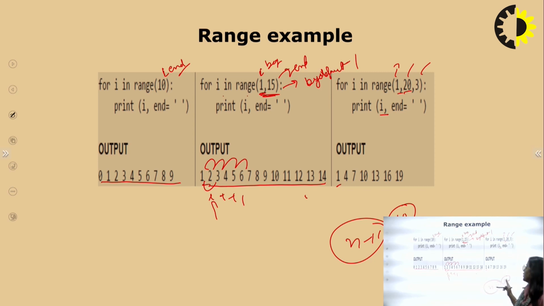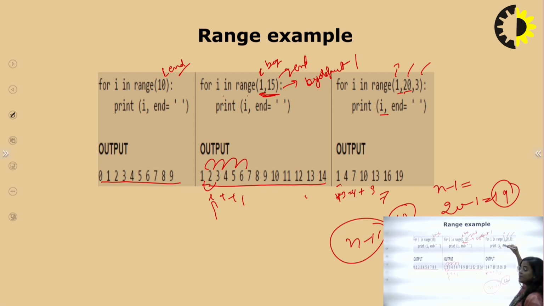But according to range it takes n minus 1, meaning 20 minus 1, so it will go up to 19. And how much will it jump? It jumps by 3. Starting from 1, it goes to 4, then 4 plus 3 is 7. So the jumping is plus 3, plus 3, plus 3 in the sequence of numbers.